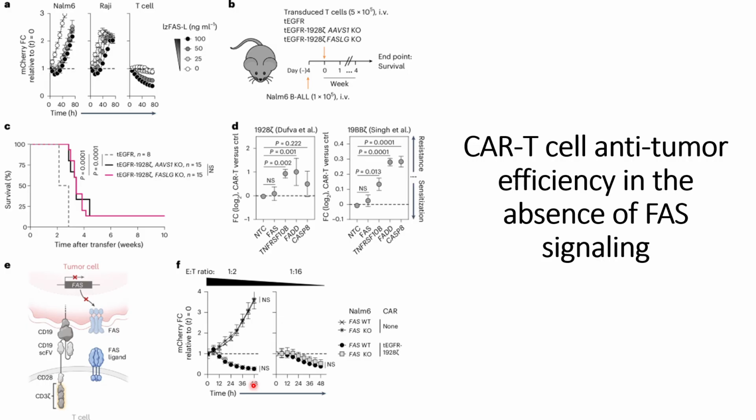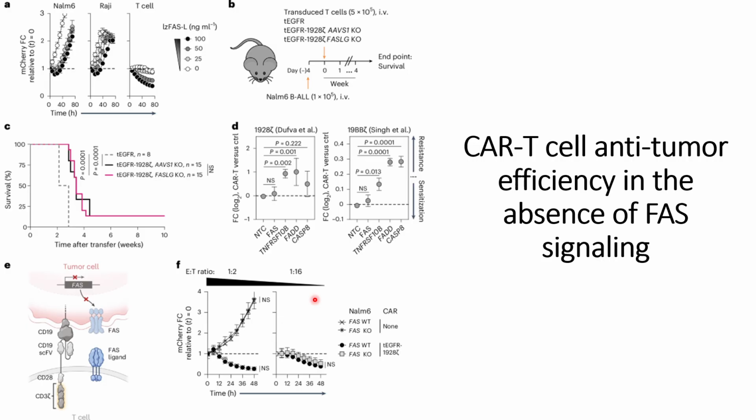However, when they are co-cultured with CAR T cells with intracellular and extracellular domains, and with CAR T cells without intracellular and extracellular domains, in both cases they see a decrease in the LM6 populations. However, the difference between FASL wild type and FASL knockout is not significant at these effector to target ratios.